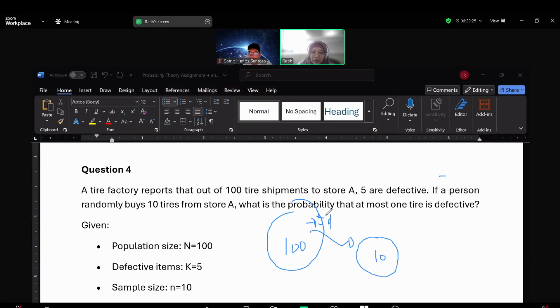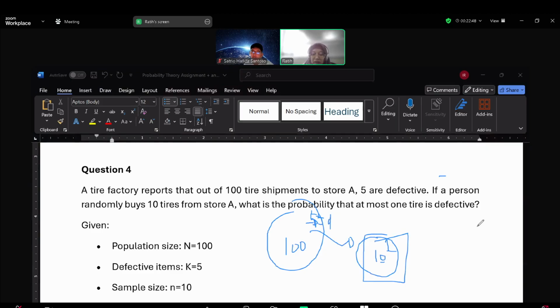In this one, 5 are defective. So what is the probability at most one tire is defective from this sample size? We take this one and not replace it, so without replacement.